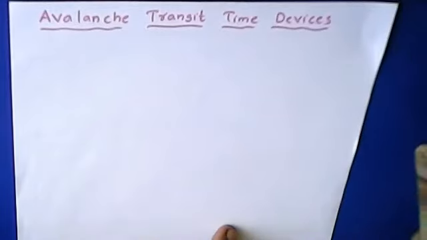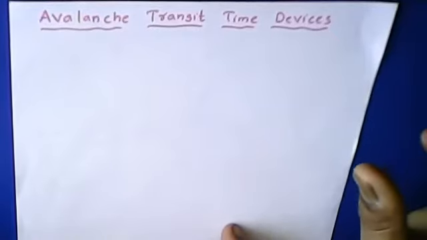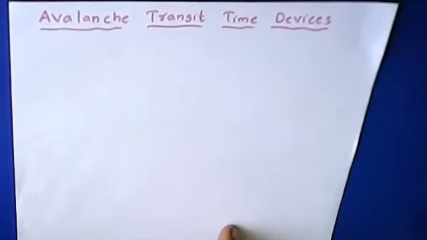Domain formation means an accumulation of charges will be dense at one point or at one side of the device. Because of improper doping, the density of charge carriers will be bulk in one area, at one side, and less at another side. That dense accumulation of charge carriers is called domain formation.